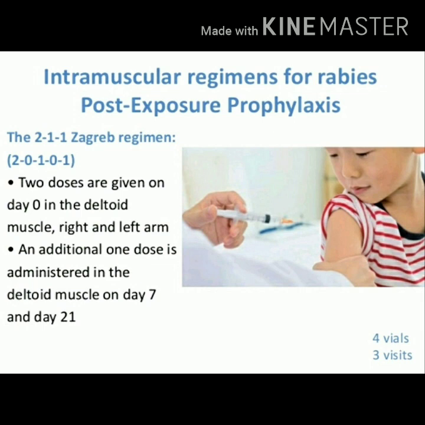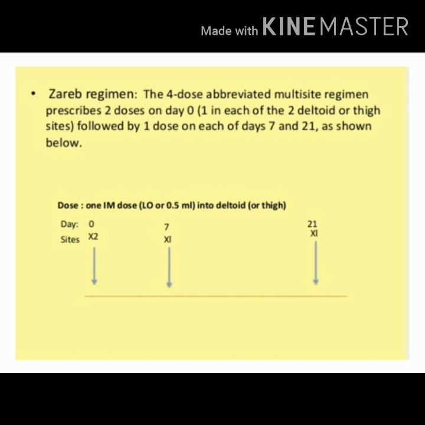So total 4 doses. How many vials are we using here? 4 vials. But the number of visits of the patient won't be 4 here, because 2 doses we are giving on day 0. So this is 4 vials and 3 visits. In this slide you can see the Zagreb regimen. Please ignore the spelling mistake.